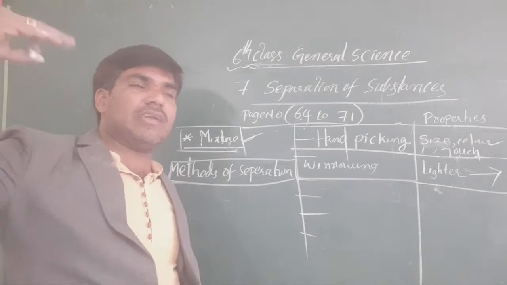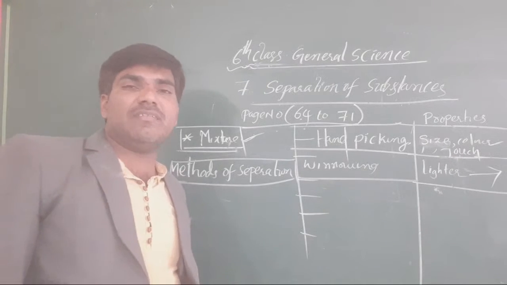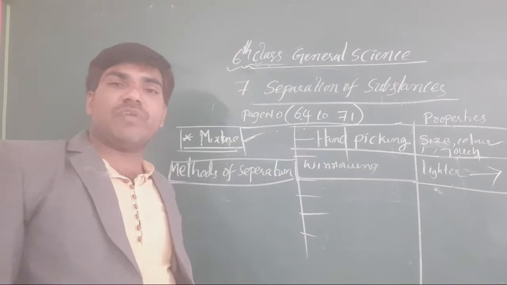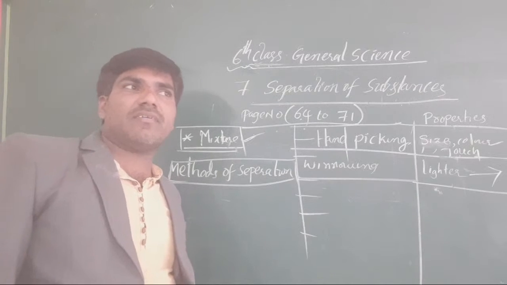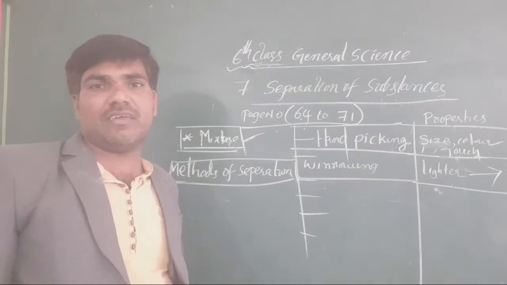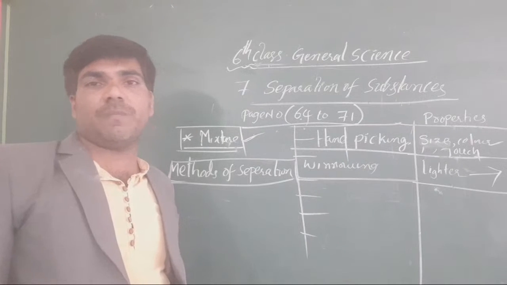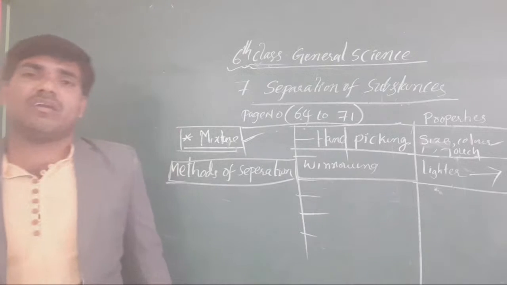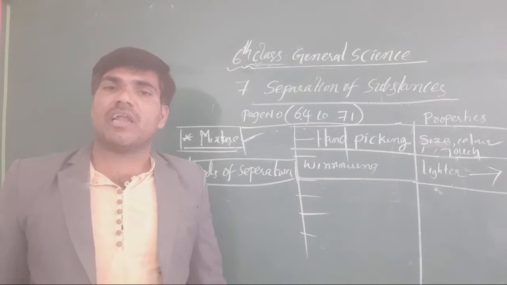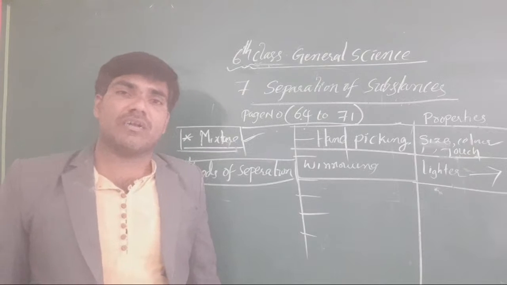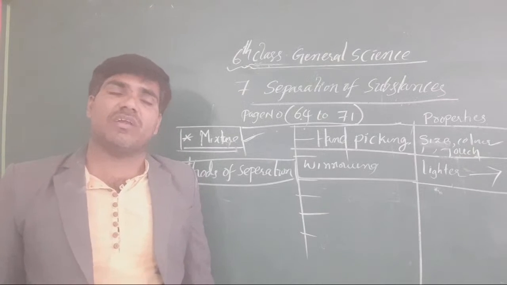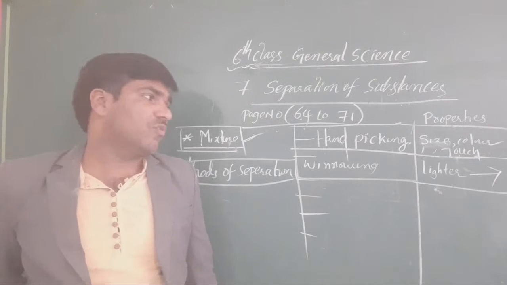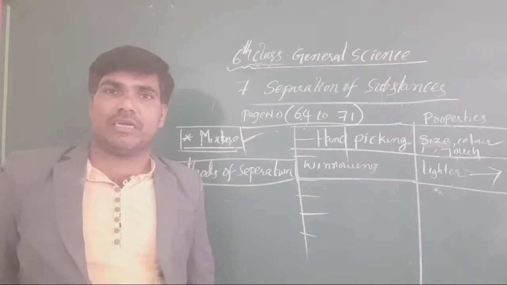Whatever seeds come with the mixture from the crop will be separated from the husk, as well as the seeds or grains. We do this winnowing process with the help of air. As we already discussed, there are lighter particles and heavier particles in a mixture. At that time we use air, and by using air we have the possibility to divide the particles.